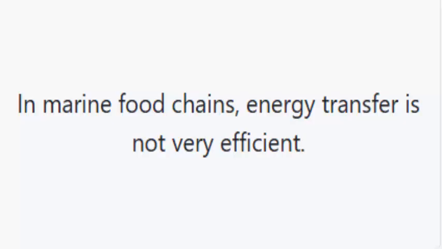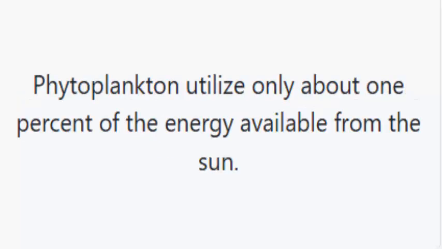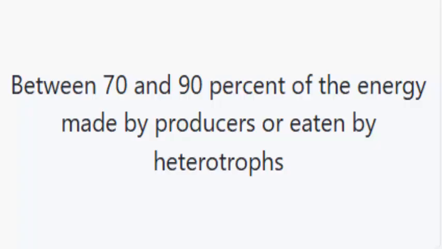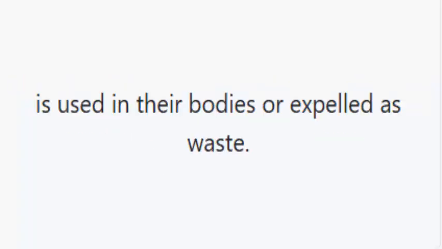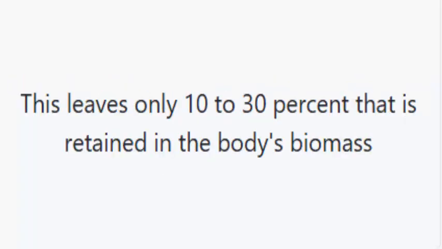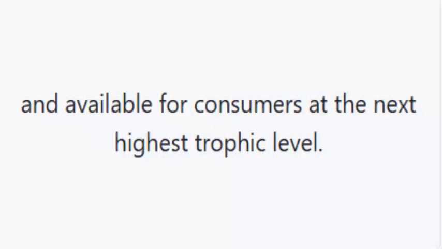In marine food chains, energy transfer is not very efficient. Phytoplankton utilize only about 1% of the energy available from the sun. Between 70 and 90% of the energy made by producers or eaten by heterotrophs is used in their bodies or expelled as waste. This leaves only 10 to 30% that is retained in the body's biomass and available for consumers at the next highest trophic level.